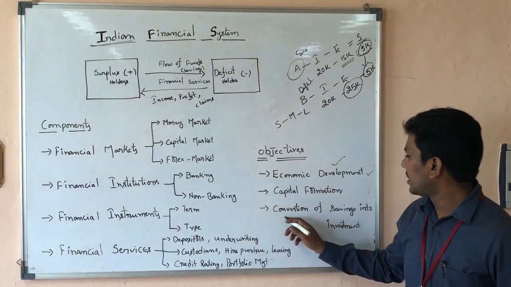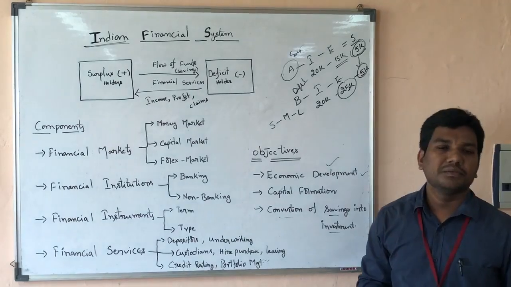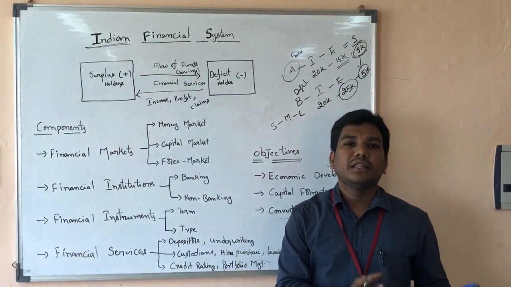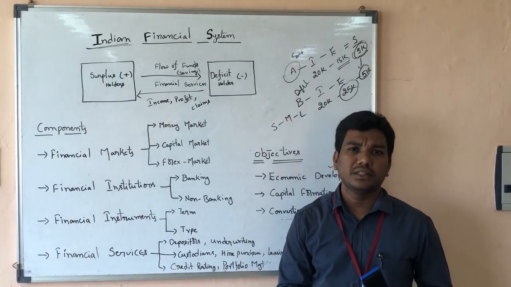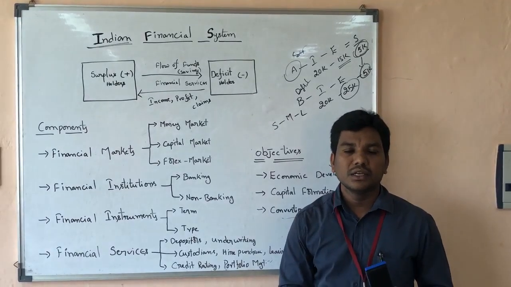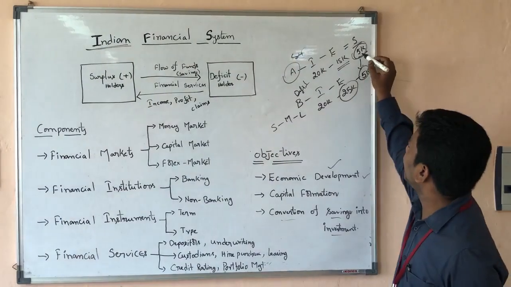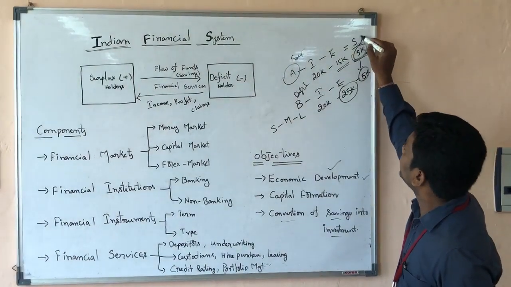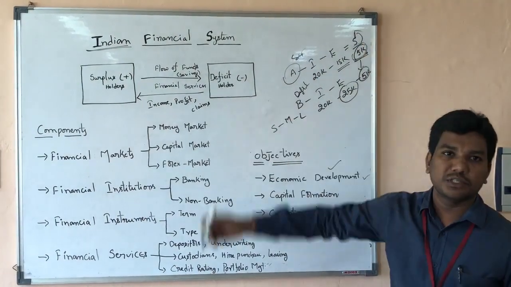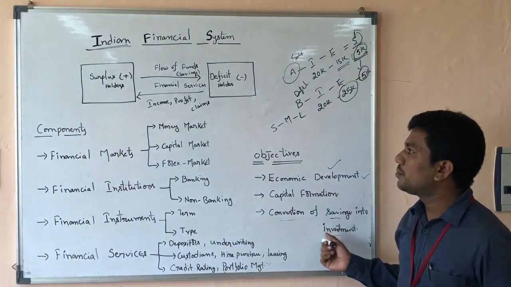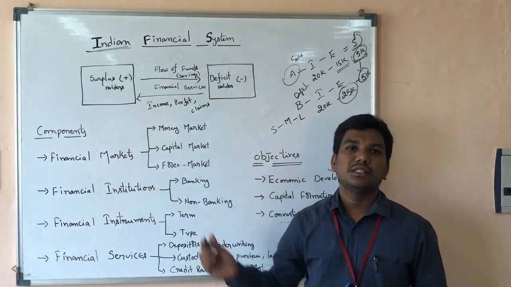And at the same time, conversion of savings into investments. People keep their money in their wallets. It cannot grow and it cannot increase returns. So we need to convert that saving money into investment. This fellow has 5,000 as a saving. If he converts the 5,000 into any investment alternative, then capital formation and capital gains will be possible.